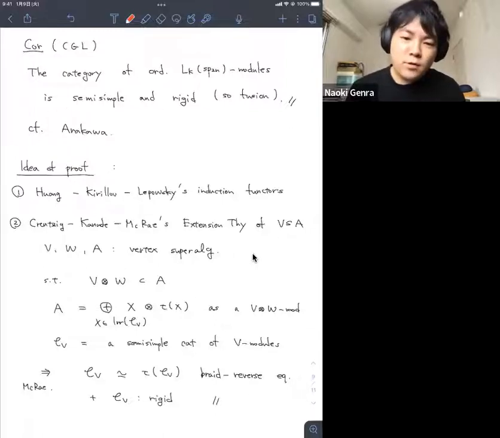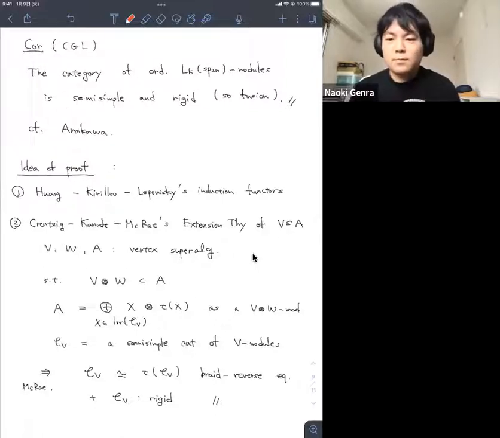For example, if you know that the module category of B is semi-simple, then this CV is braid-reverse equivalent to tau CV, the W module category generated by tau X, and then we also know that this CV is rigid. So at least this implies that we can apply our setting. This A is affine OSP 1 to n, and B is the principal W algebra of type C, and tau X is a module category of affine SP 2n.